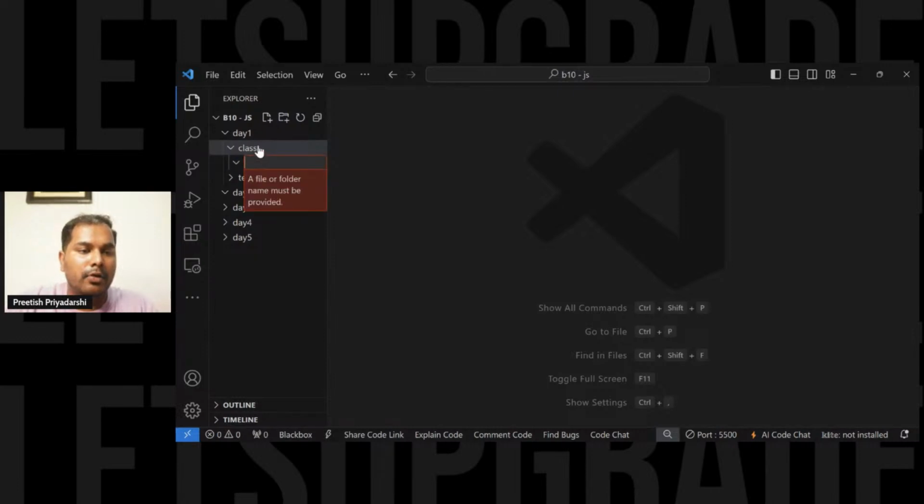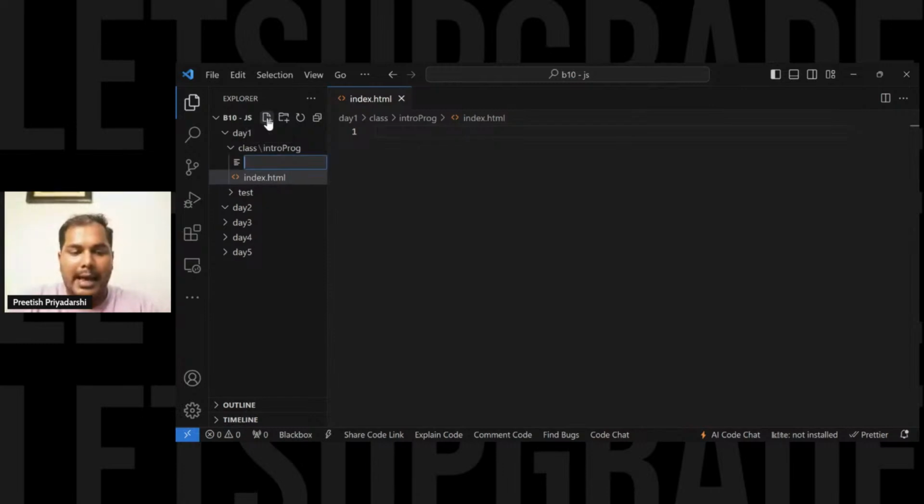Let's create a folder like intro program. Okay, so I have created a folder named intro program, and inside it I want to create two files. One is index.html, one is app.js. These are the two files.